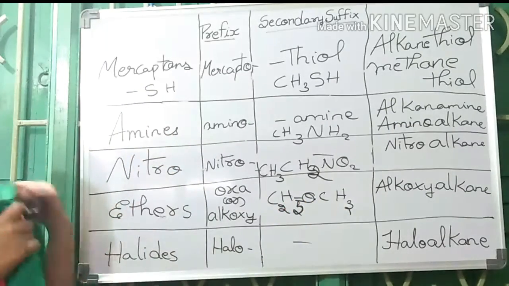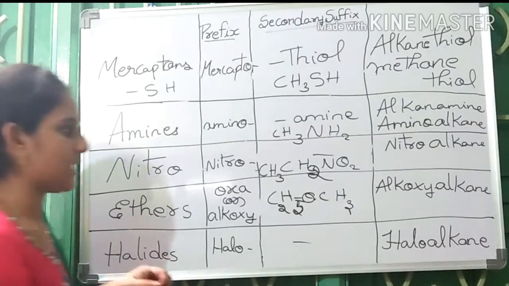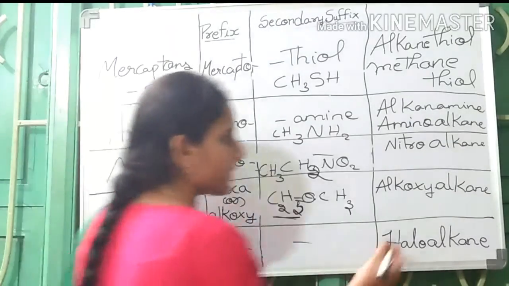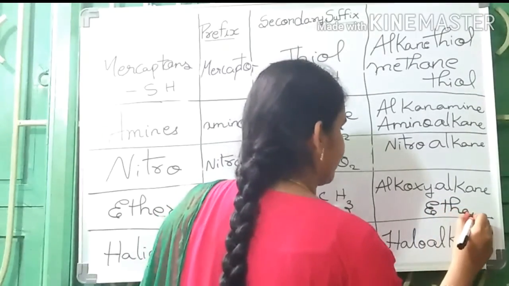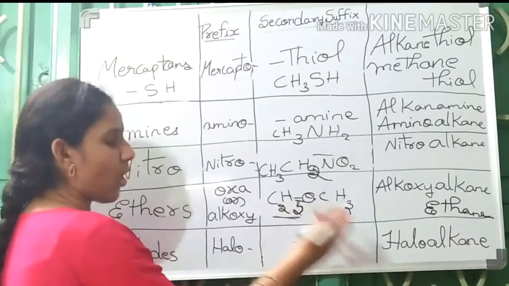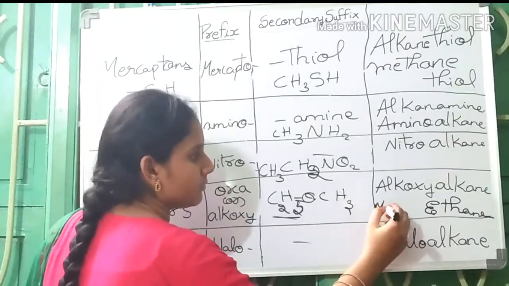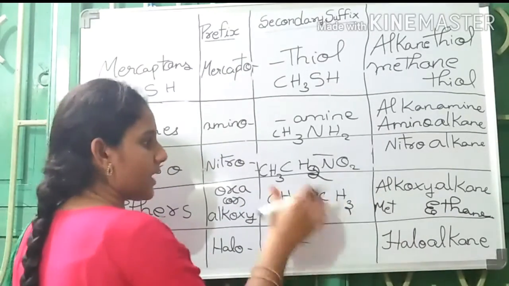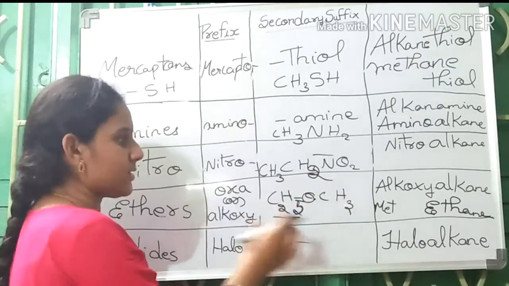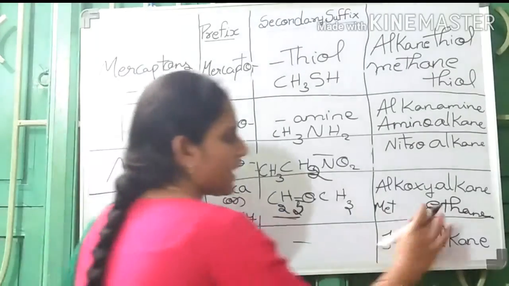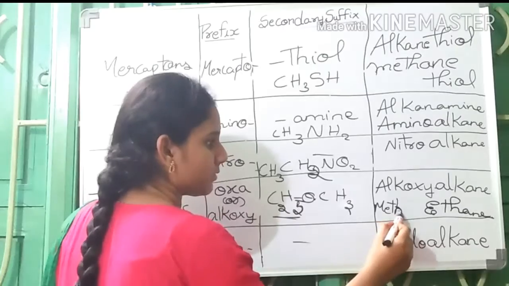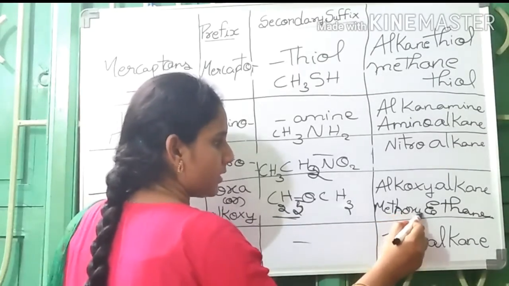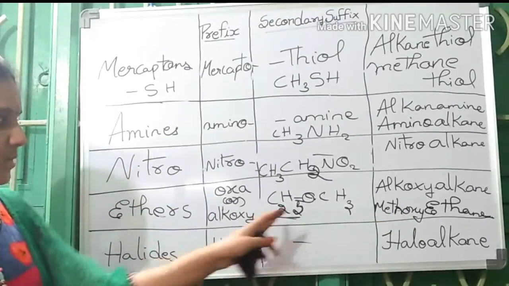Generally, we have to take the longest chain. Here, 2 carbons are present, ethane, methoxy. Less number of carbons are taken as prefix. More number of carbons containing chain is taken as main alkyl chain. Methoxyethane. Compound's name is methoxyethane.